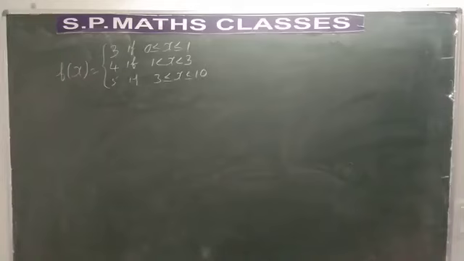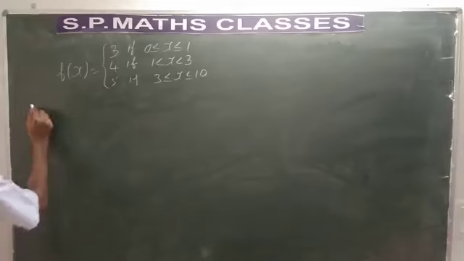So I think you have written f of x is equal to 3 if 0 less than or equal to x less than or equal to 1, and it is 4 if 1 less than x less than 3, and it is 5 if 3 less than or equal to x less than or equal to 10. You have to discuss the continuity of this particular function. So how to prove that it is continuous?